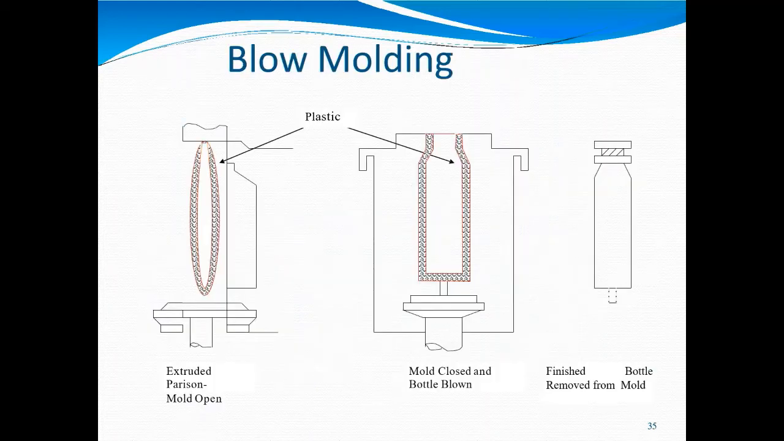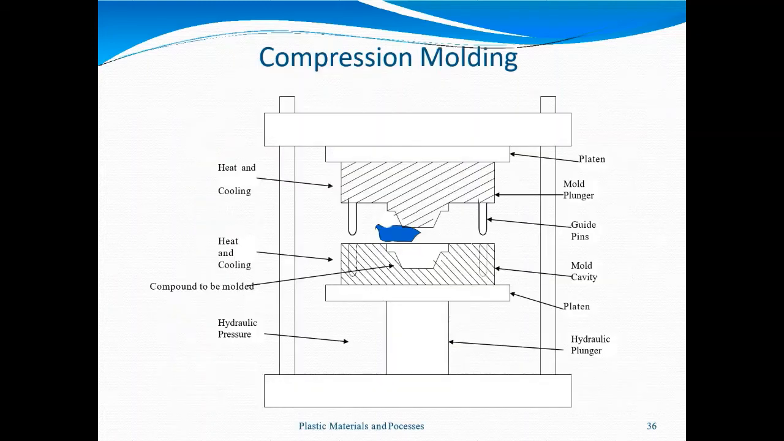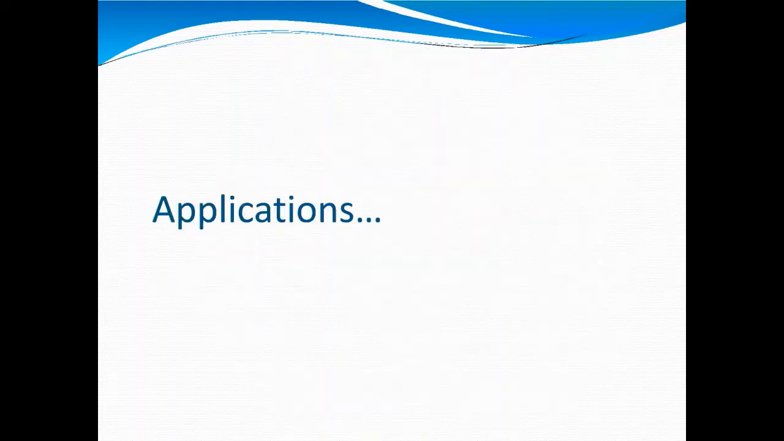Blow molding: by sending air into the machine, bottles are manufactured as per our requirement. Compression molding indicates that due to compression we can get the design of our product. There are a lot of applications.